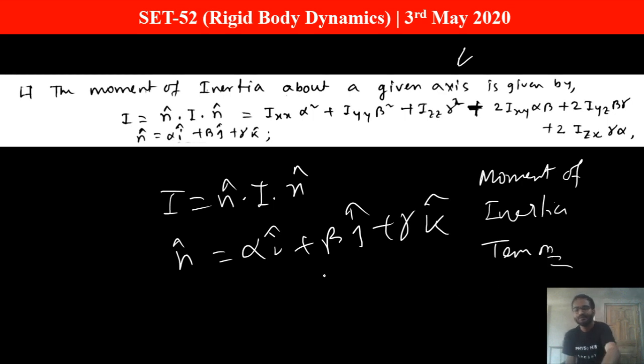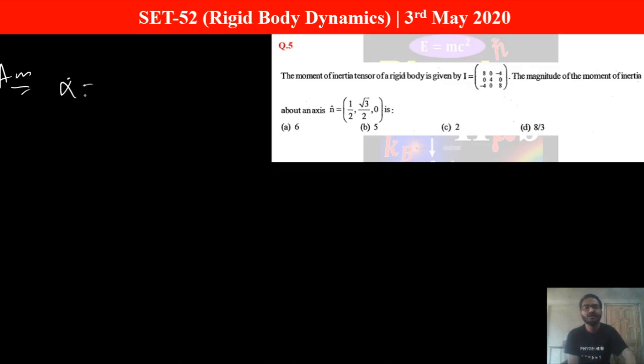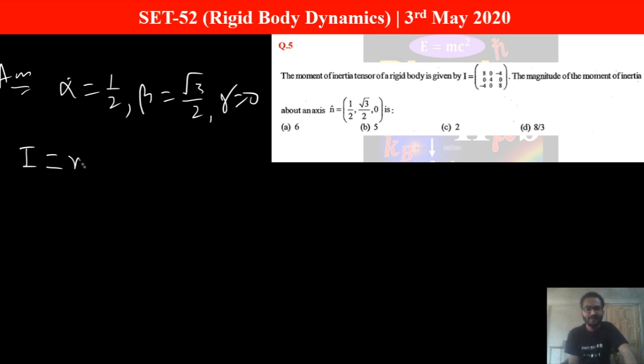Okay, so let's solve this problem. The magnitude of moment of inertia about the axis, here alpha, beta, gamma is given by this. Alpha is half, beta is root 3 by 2, and gamma is 0. So the magnitude of moment of inertia about this axis n cap is given by I equals n cap dot I n cap.